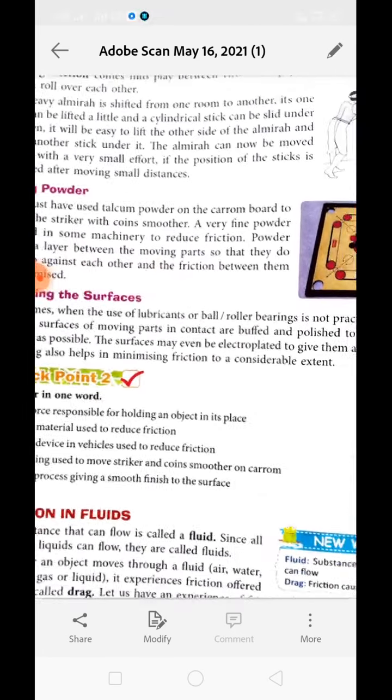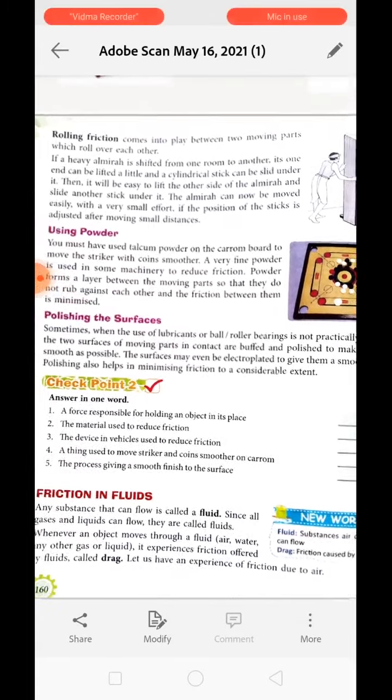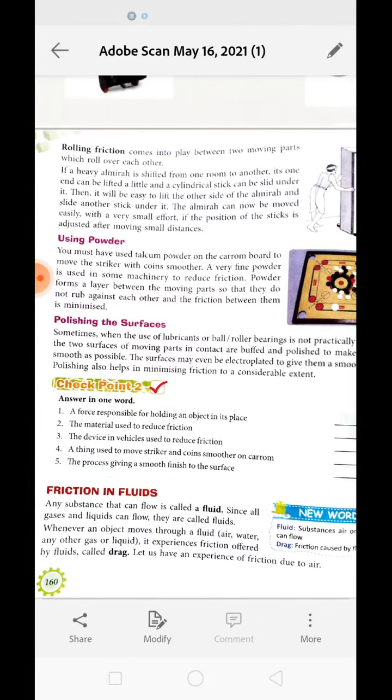Now next one is polishing the surface. Polishing is done with the help of a process known as electroplating. About electroplating you will study in the chemical effects of electric current. There are cases when we can't use lubricant or ball bearings or roller bearings. In that condition we use the machinery parts in polished condition. The polished condition will make the surface very smooth. This polishing is done with the help of electroplating, right? Polishing also helps to minimize the friction between the objects.